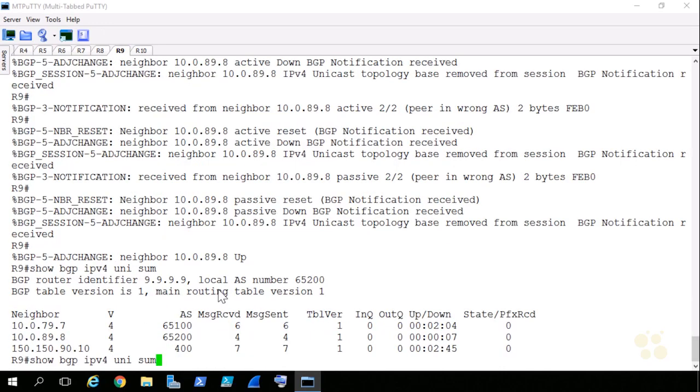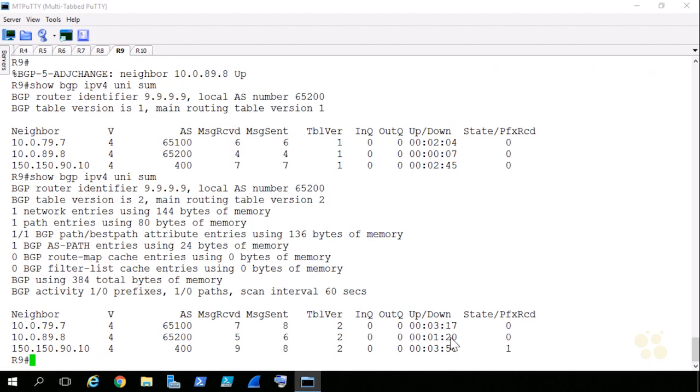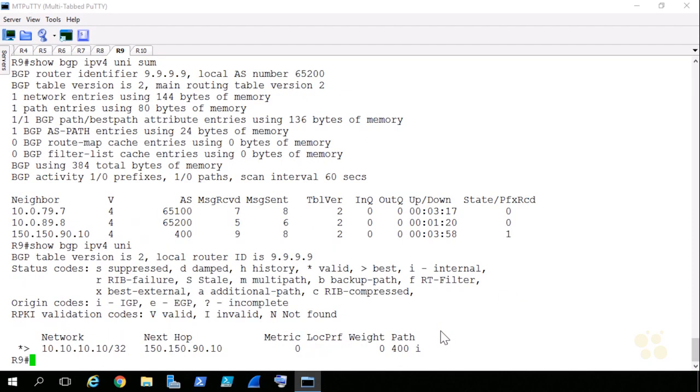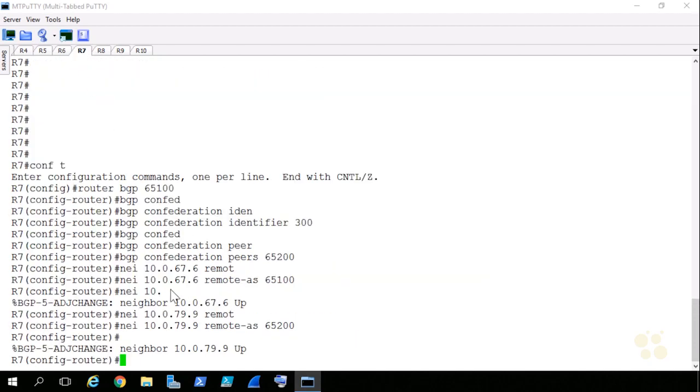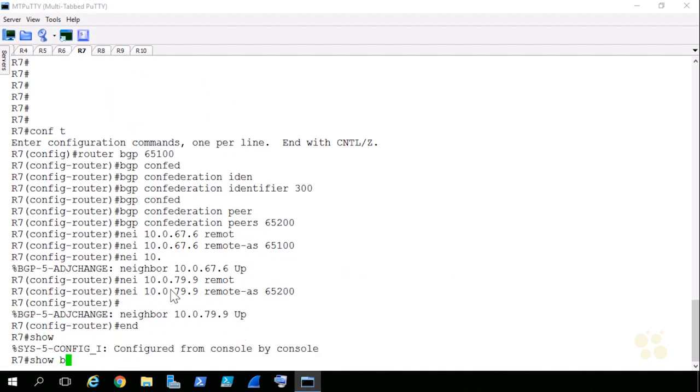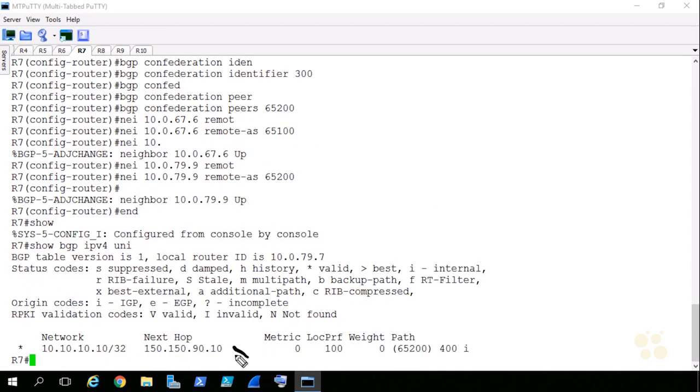Now the NLRI is coming in from R10. We see that we've got a prefix received, and if I give it a show BGP IPv4 unicast, we see that this route has made it into our BGP with the next hop address of R10's address. Now we know about the behavior of iBGP and eBGP. Let's jump up to the confederation peer of R7 and give it a show BGP IPv4 unicast to see how it's behaving. As expected, it doesn't change the next hop address.